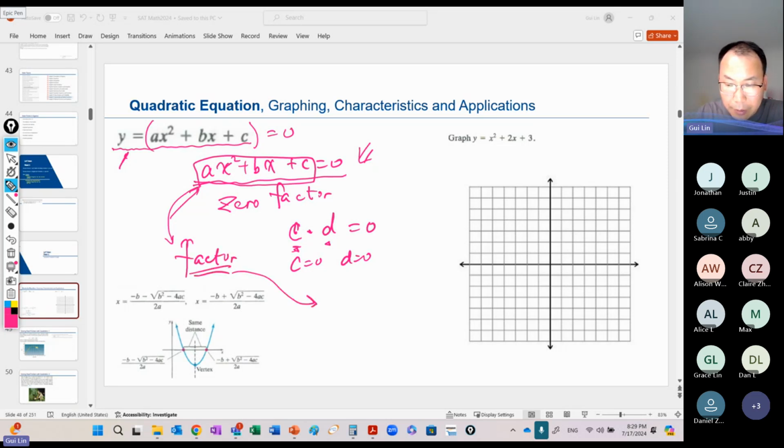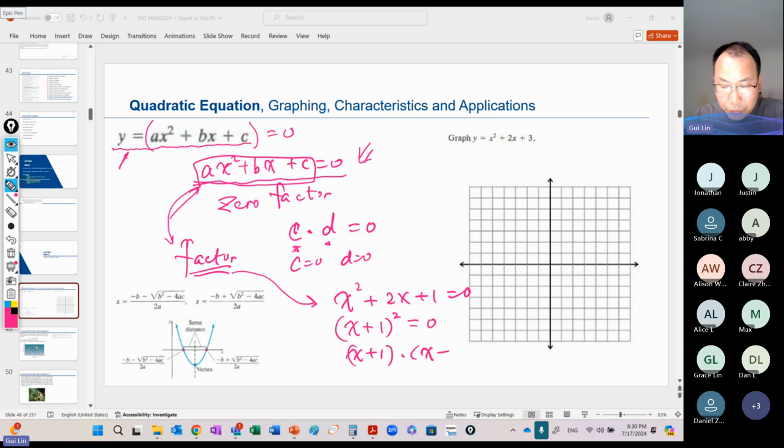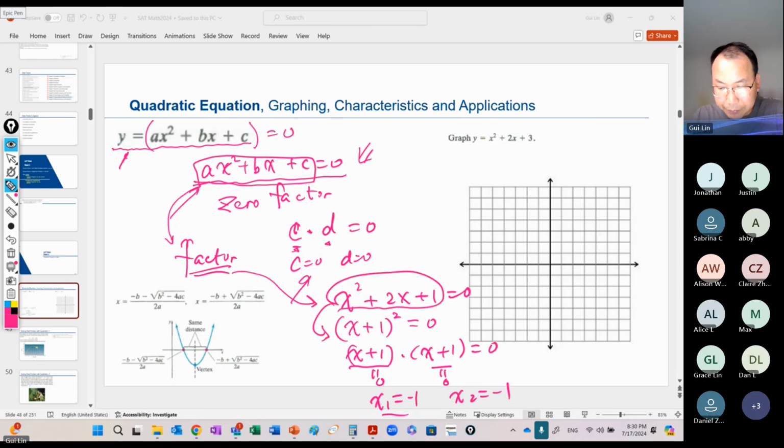How do we factor this part? You guys know that one, right? Let me give a quick example here. Like this one, everyone knows what we initially said can be factored into this. So actually this part is two factors, right? So we can use the theorem here, make this one equal 0 or make this part equal 0. So one of the answers is -1 and the second answer will be -1 as well. They are equal to each other because this is a perfect square, right?